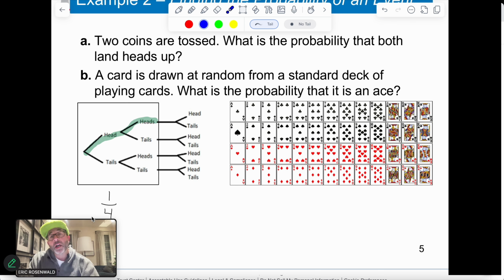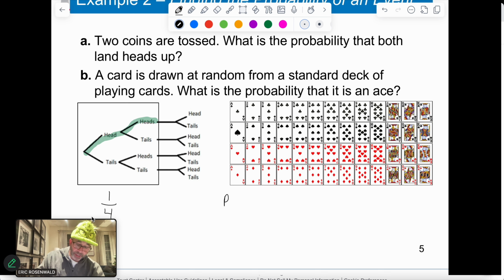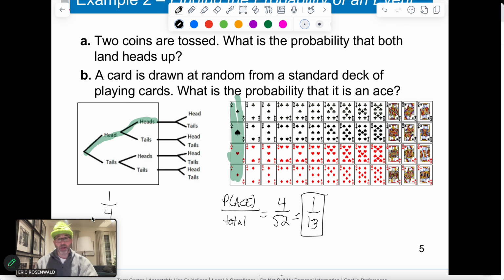So when we say a card is drawn at random from a standard deck of playing cards, what's the probability that it's an ace? Well, when we look at this, there are 4 aces in here. You can see those 4 right there. And there is 4 out of 52, which means there is a 1 out of 13 chance. Okay? And that means I have a 12 out of 13 chance of picking anything that's not an ace. All right?